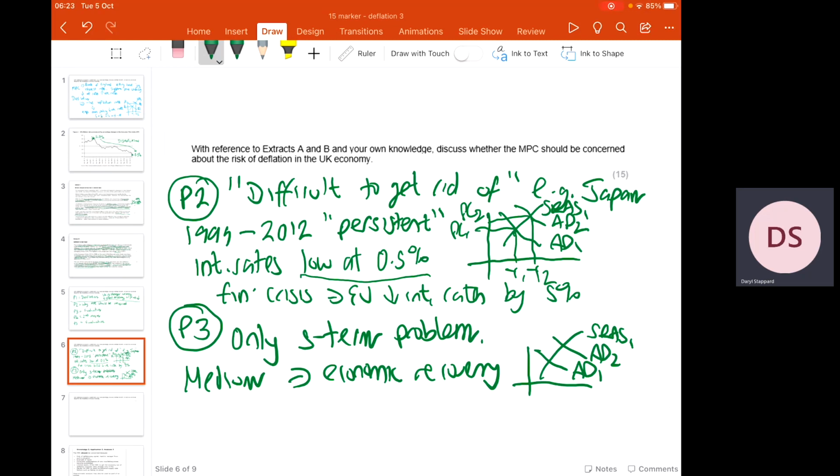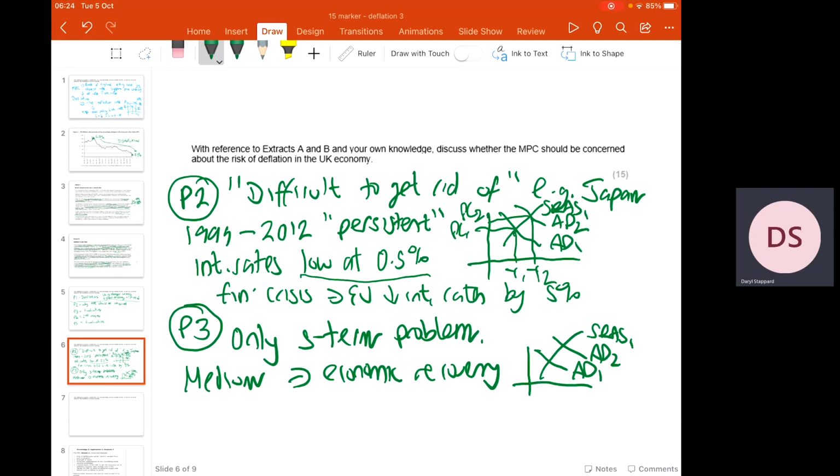This therefore suggests that the MPC, or the Bank of England, will not have the necessary tools available to them to raise aggregate demand to get rid of the deflation. This deflation is therefore likely to be around for a sustained period of time.